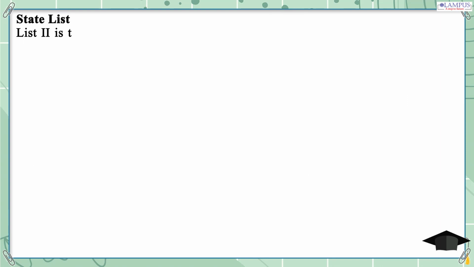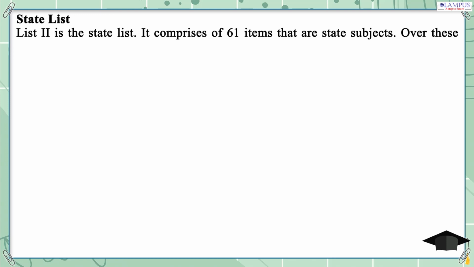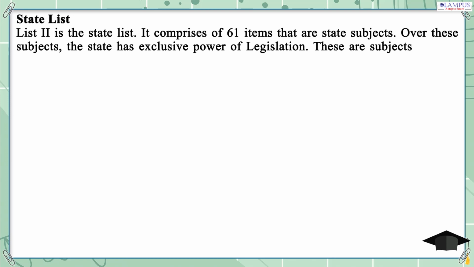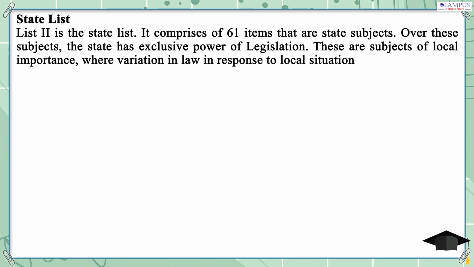State list. List 2 is the state list. It comprises 61 items that are state subjects. Over these subjects, the state has exclusive power of legislation. These are subjects of local importance, where variation in law in response to local situations may be necessary.